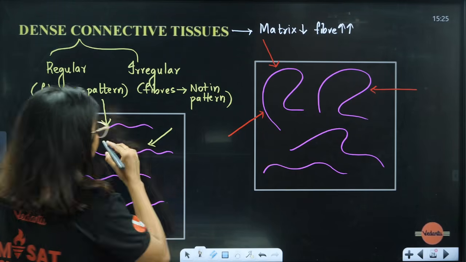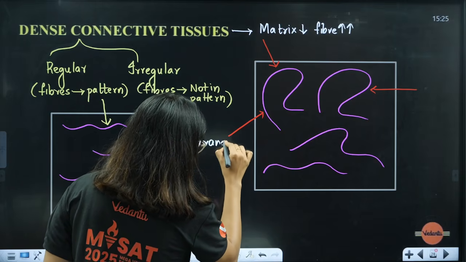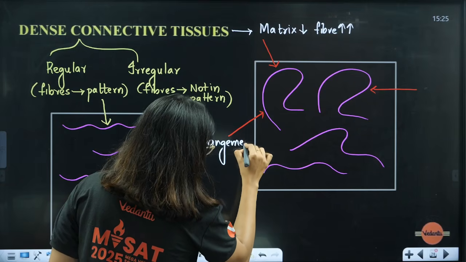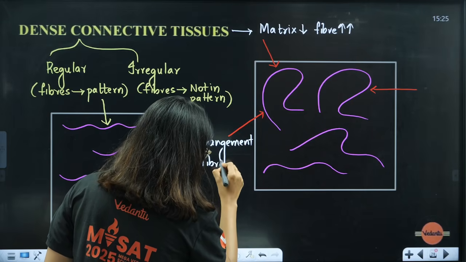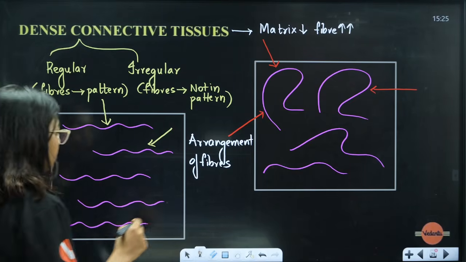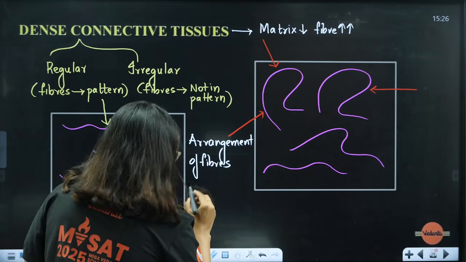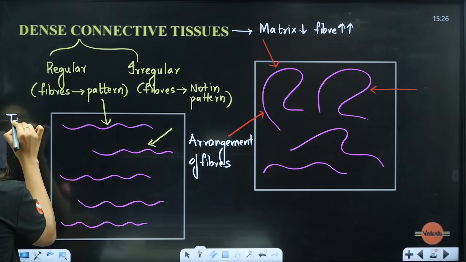Now here, you should remember, for regular, 2 examples are there. So this is based on the arrangement of fibers. So students, one very important thing that you have to remember is that for regular, there are 2 examples. One is called tendon.